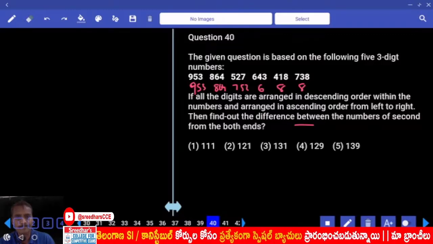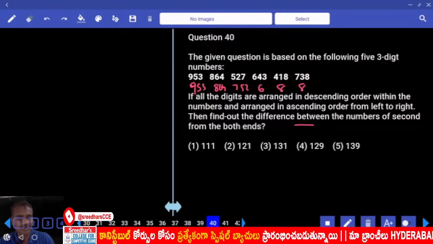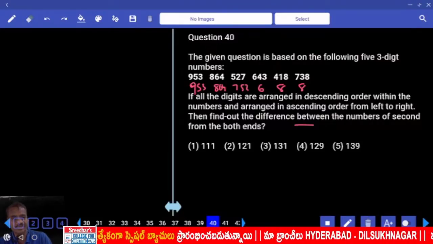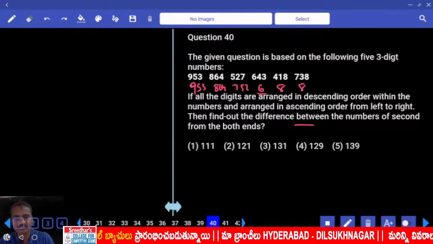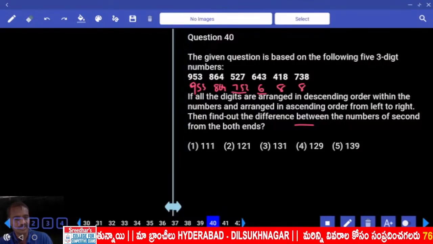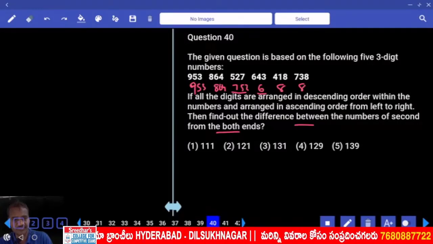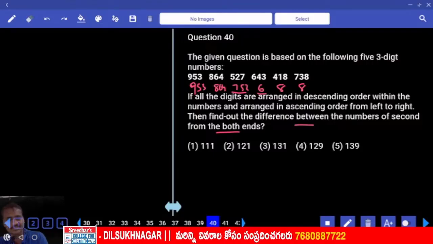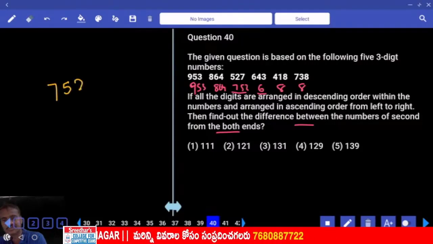864. And we have to arrange them in the ascending order. Now if you arrange them in the ascending order, then what is the lowest number here? This one. Then what is the second lowest here? 7. Isn't the question about second from both the ends? And first, what are we finding here? Second from the left hand. That is the second lowest. Which is the second lowest? 752 is the second lowest.